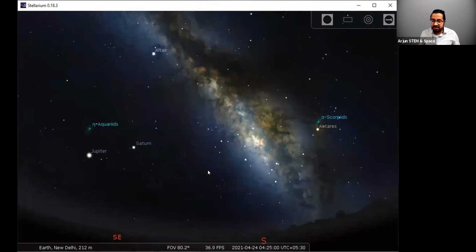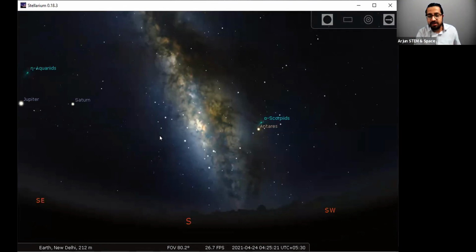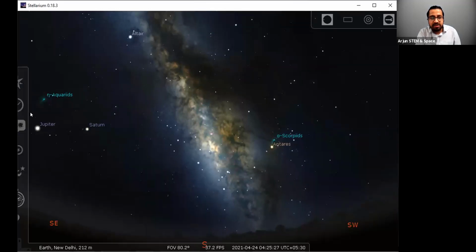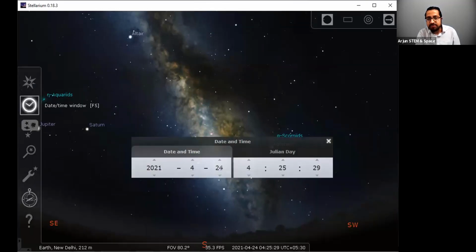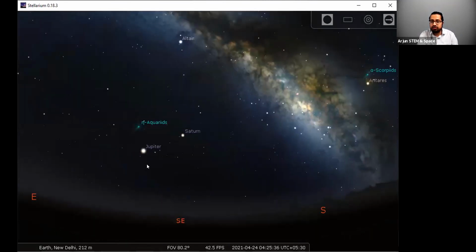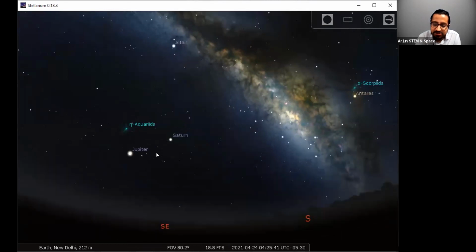We can even use it to plan our observation. Let's say if we know some big event is coming up like an eclipse, how do we know about that? We open up the Stellarium, go to that day and see at what time it is visible in which direction and just observe it whenever that event happens. You won't need anybody's help to plan your observation. If you want to see Jupiter, you can go to this software. You can see that, okay, if it is, let's say, 24th at 4 o'clock in the morning, I can see Andromeda Galaxy in the east direction. I can see Jupiter in the east direction. So you can plan your observation like that. That's all you can do with this software.